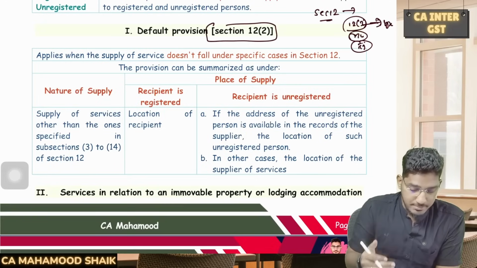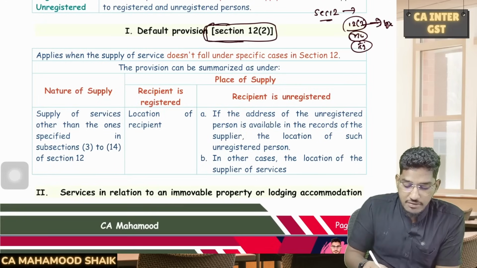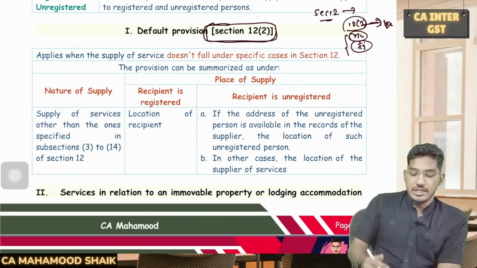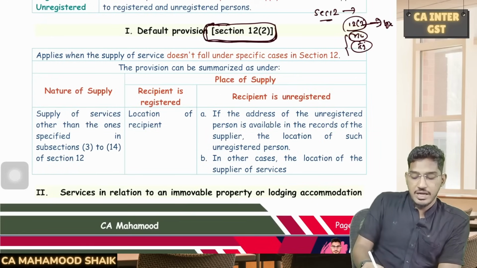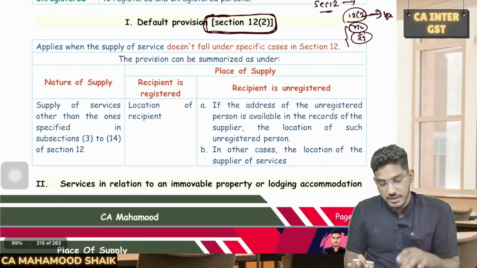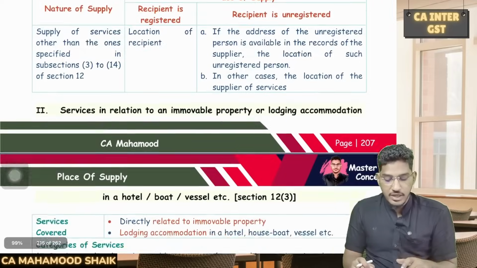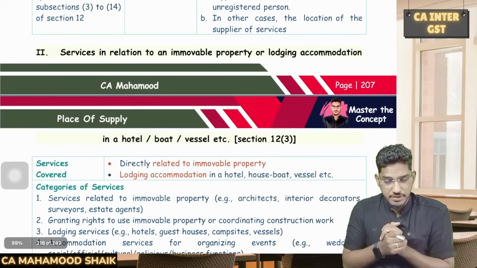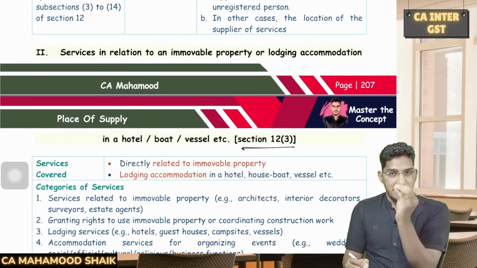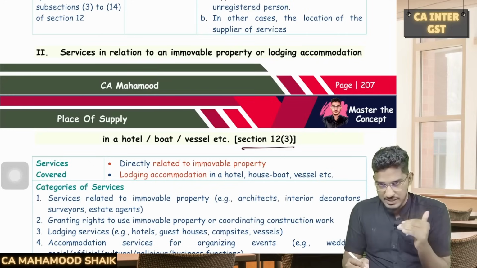If some supply is being provided which is not covered under any of the subsections starting from 12 subsection 3, then we have to come to the default section and determine the place of supply as per this default provision. But the default provision is the last resort. First, for determining the place of supply for any service, we should see whether that supply falls under any of the specified categories starting from 12 subsection 3.